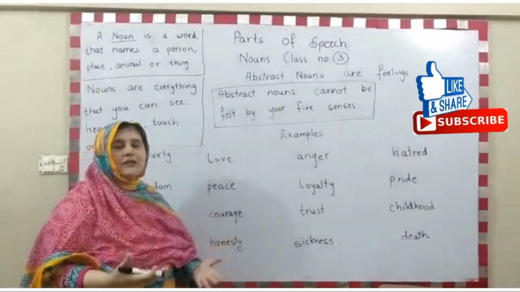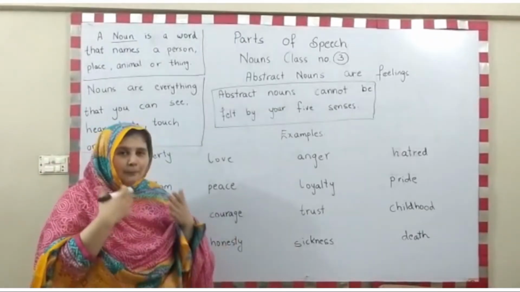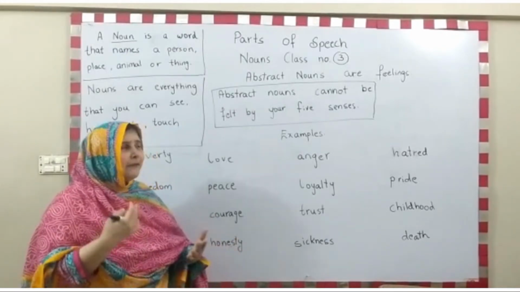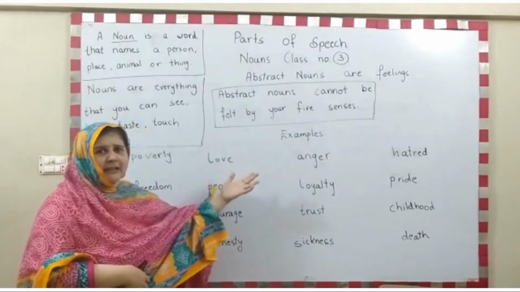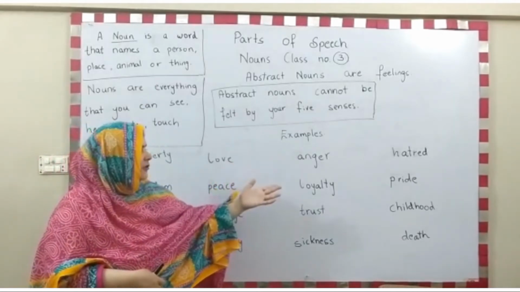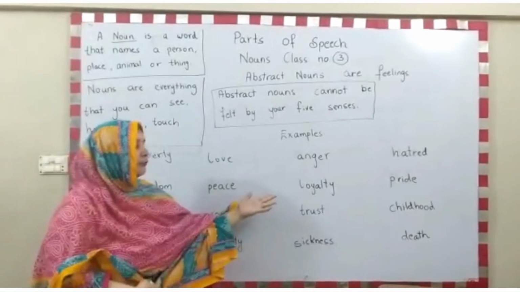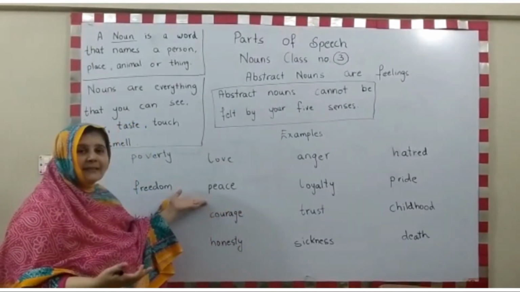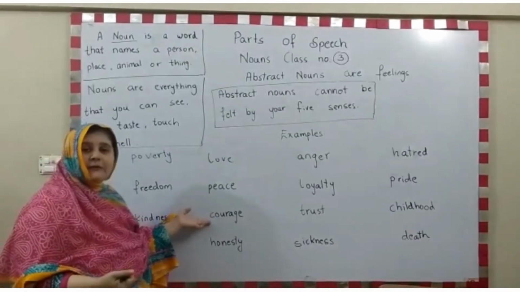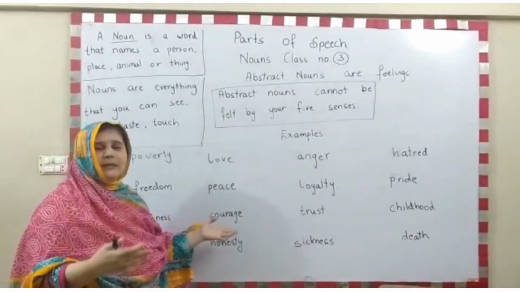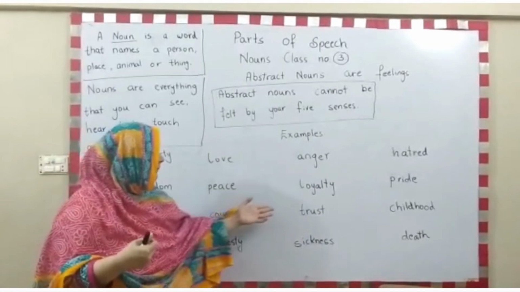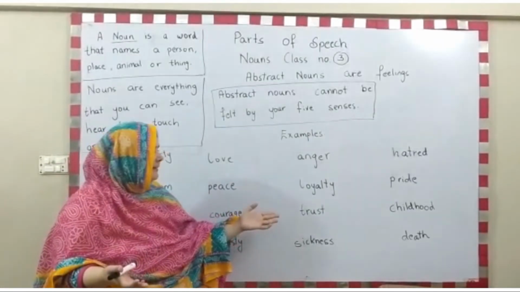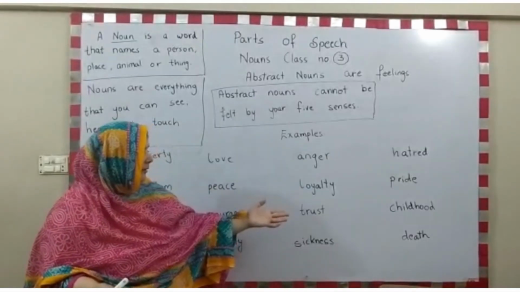These are affections. You feel this. You cannot portray, you cannot show how it is done. It's just there. It's a feeling. Feeling how you feel anger, you feel hatred, you feel pride, you feel loyalty to somebody, to your friends, you feel peace, you feel courage when you are about to do something new, something good, you feel courageous, you feel trustworthy towards your parents, towards your friends, your childhood.